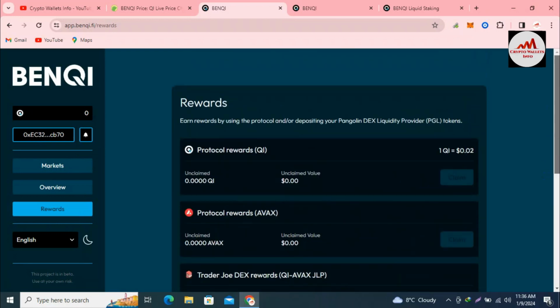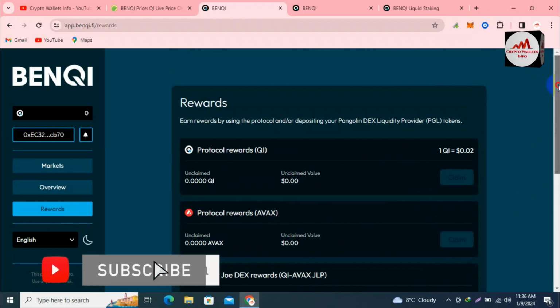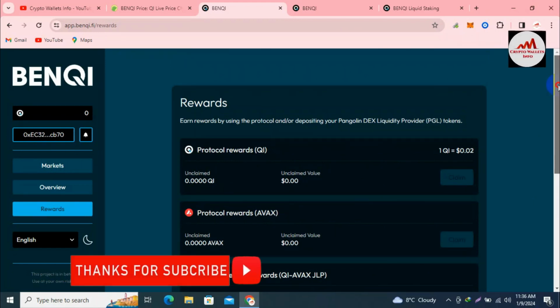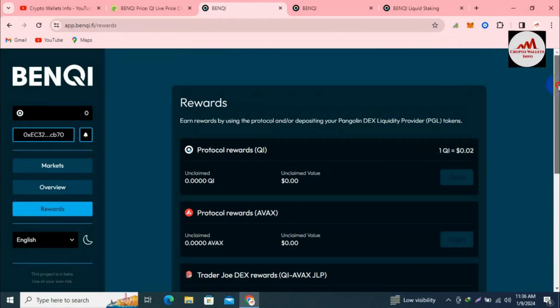I hope you properly understand how you can connect your wallet, in this case the Coinbase wallet, with Benqi, and how you can stake and provide liquidity. This platform is very good for you. I'm not giving you any financial advice, it depends on you if you want to connect your wallet.